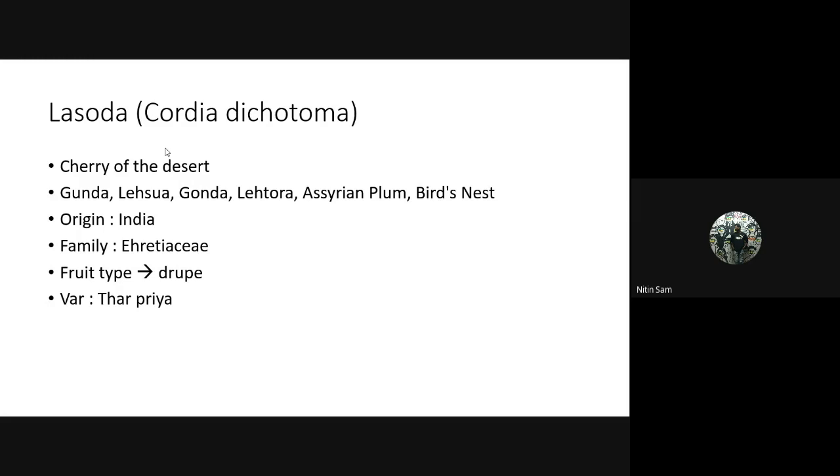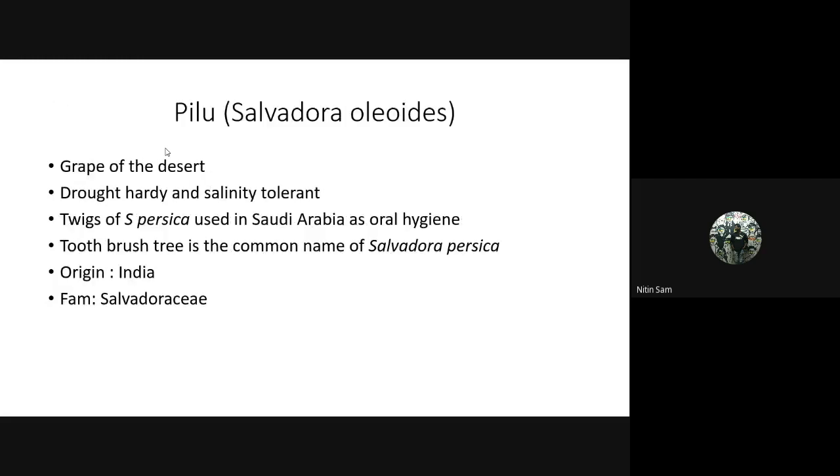So coming to another minor crop, Lasoda, Cordia dichotoma. It is known as cherry of the desert. Please remember all these words: cherry of the desert, king of the Thar desert, etc. It is known as Gunda, Lesua, Gonda, bird's nest, etc. It originated in India, and its family is Boraginaceae, and the fruit type is drupe. The variety Thar Priya belongs to Lasoda.